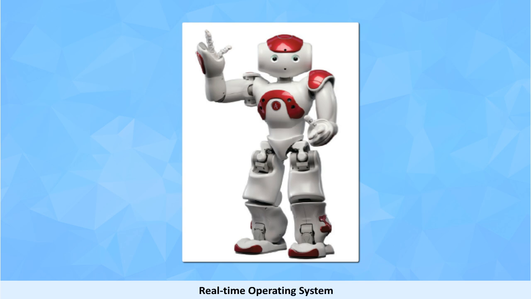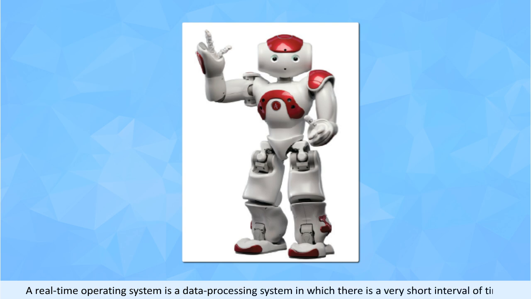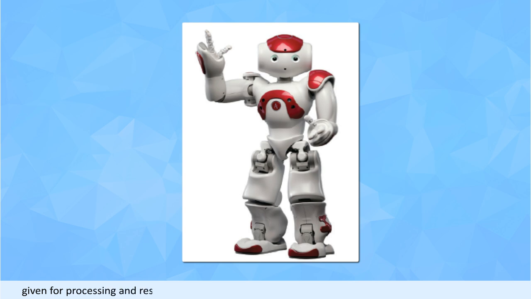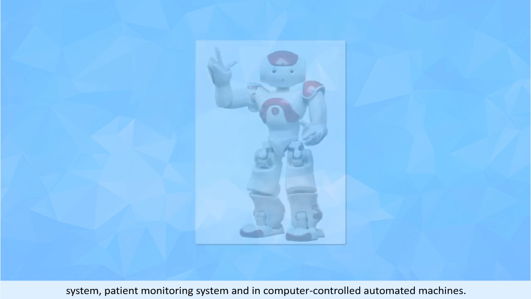Real-time operating system. A real-time operating system is a data processing system in which there is a very short interval of time given for processing and responding to inputs. It is used in robots, weather forecasting, satellite control system, patient monitoring system, and in computer-controlled automated machines.